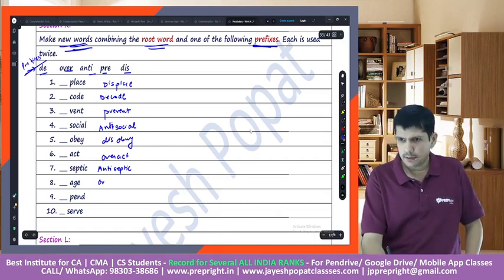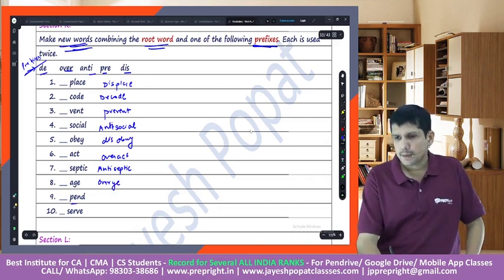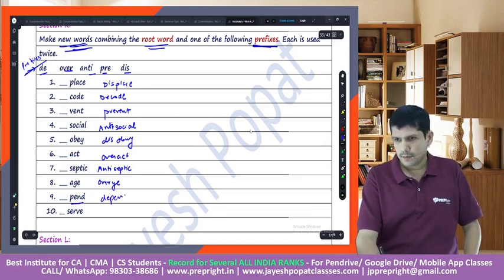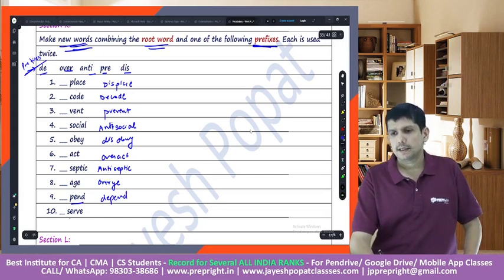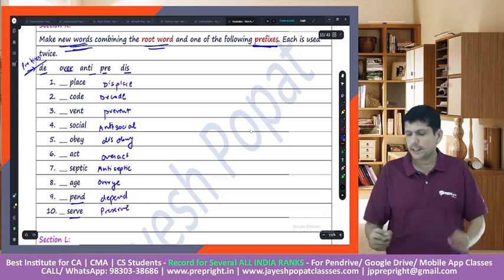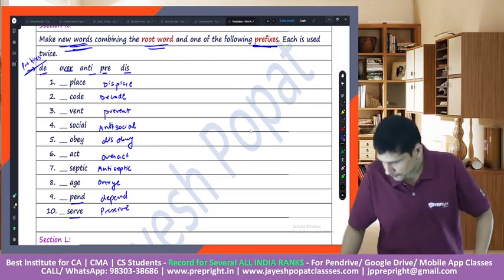Overage, great. Then pend, this will be depend. Serve, preserve, right? So pretty easy.